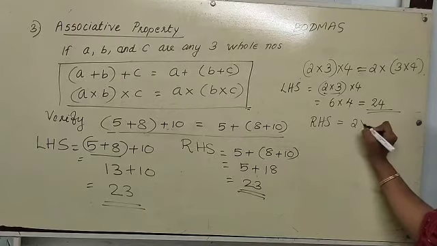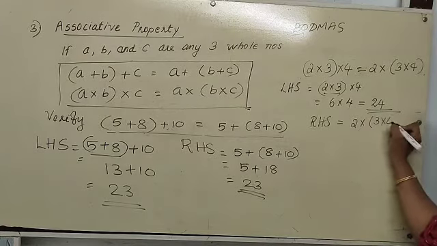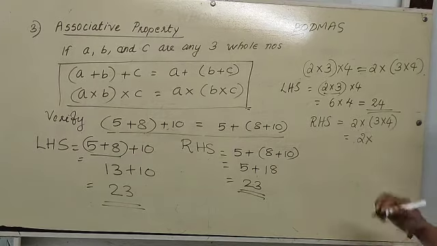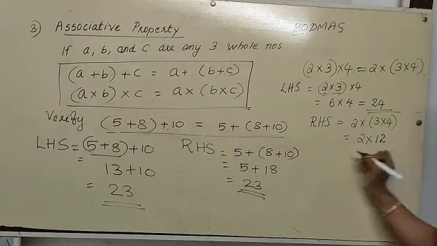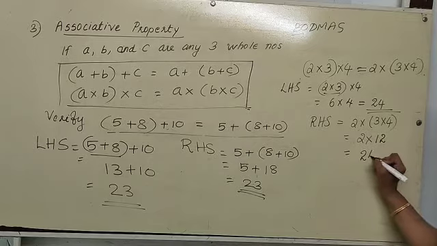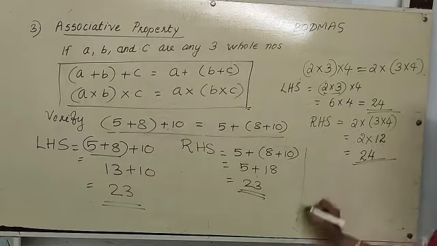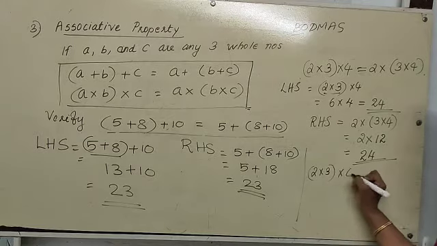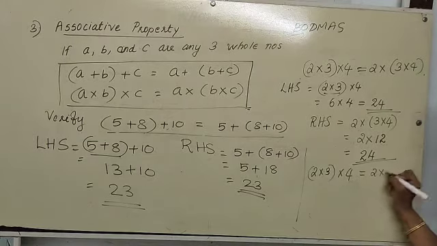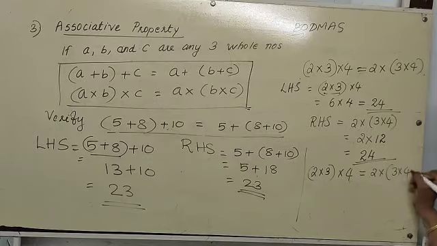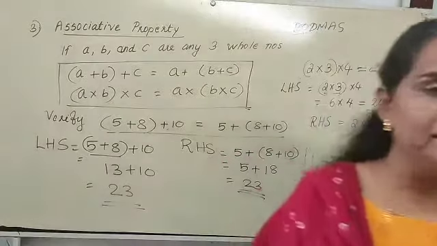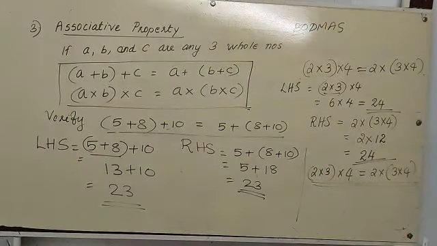Now let us check what is on the right side of the equal to sign. Right hand side. 2 into (3 into 4). So first we must simplify the bracket. 3 into 4 what we get? 12. Then 2 into 12 the answer is 24. So we can say that (2 into 3) into 4 is equal to 2 into (3 into 4). This property is known as associative property. Okay. Now let us discuss the next property.